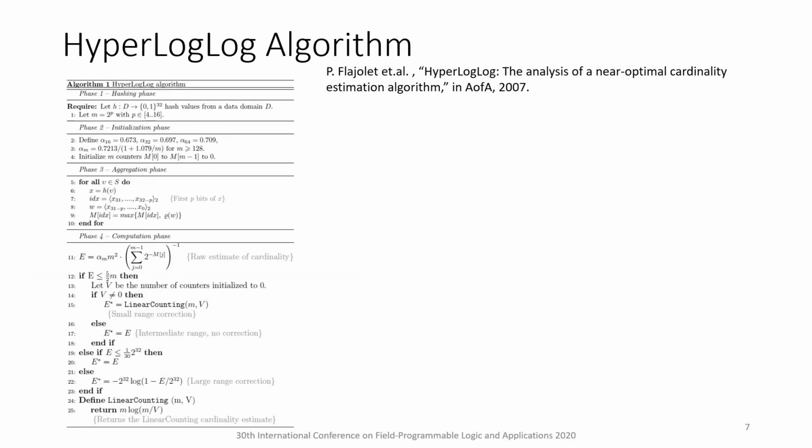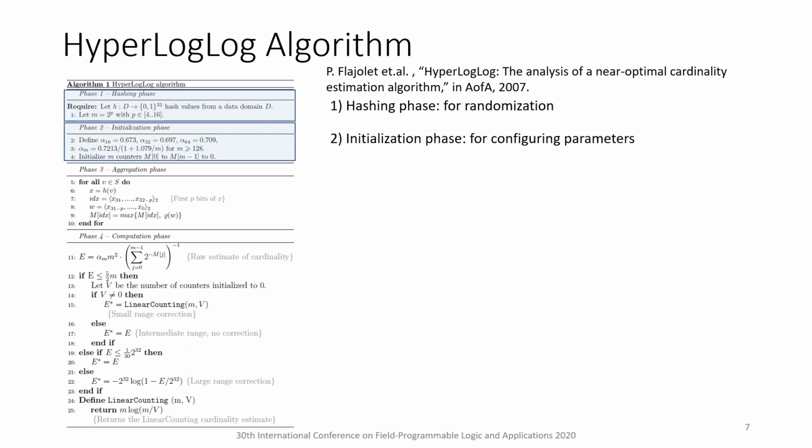The Hyperloglog algorithm was first presented by Philippe Flajolet in 2007. The algorithm consists of 4 phases. 1. The hashing phase. Every data item from the data stream is hashed using a hash function that produces a 32-bit hash value. Hashing helps to randomize the incoming data. 2. The initialization phase. Depending on the chosen value of precision parameter p between 4 to 16, a constant m with m equal to 2 to the power of p is calculated. Here m is the number of bucket counters. An array of bucket counters ranging from 0 to m-1 is initialized to all 0.